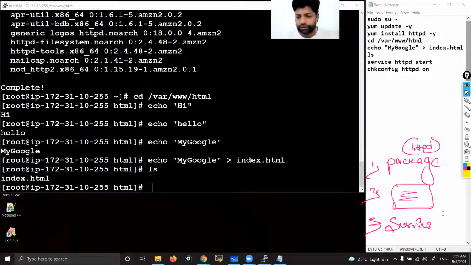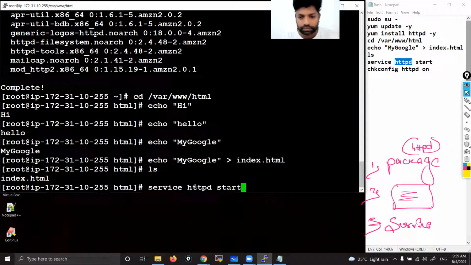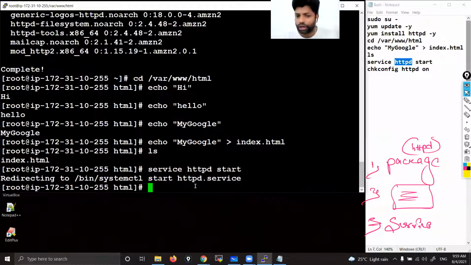The final thing, we need to start the service. The service name is also HTTPD only. Okay, so let's start the service. The command is service HTTPD start. Okay, so the service will run. Enter. Don't worry about the output that you are getting. We have started the service. The service is running. That's it.